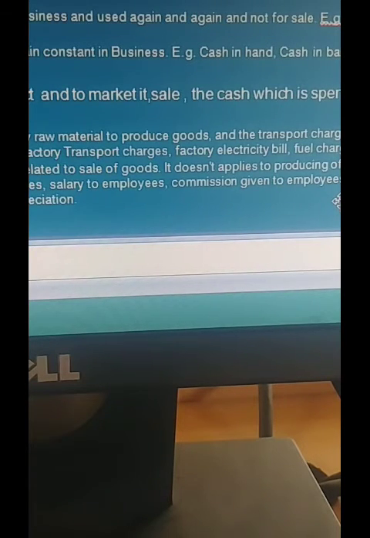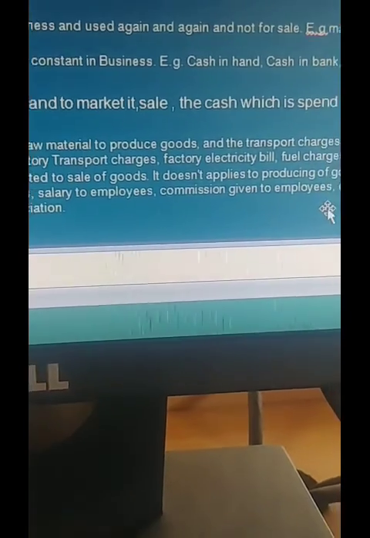They go door to door, company to company or shop to shop to sell the products, and if they achieve a certain target, they get commission from their boss. So the commission paid to these employees comes under indirect expense.